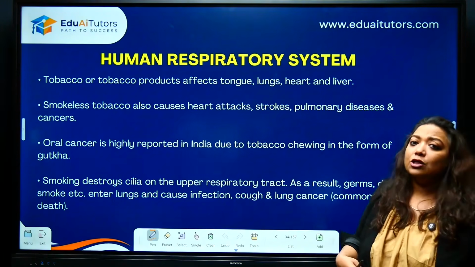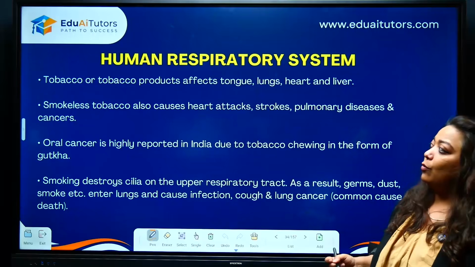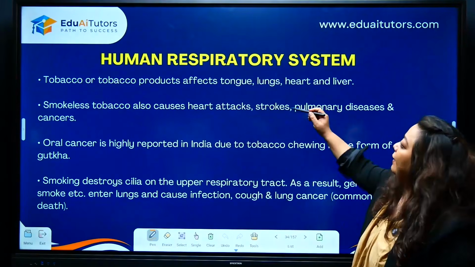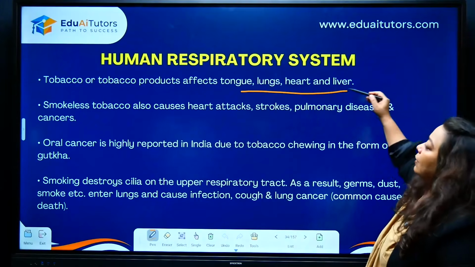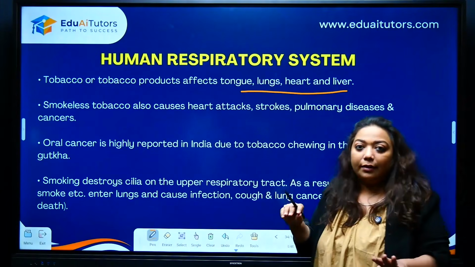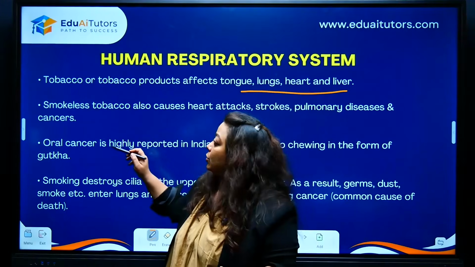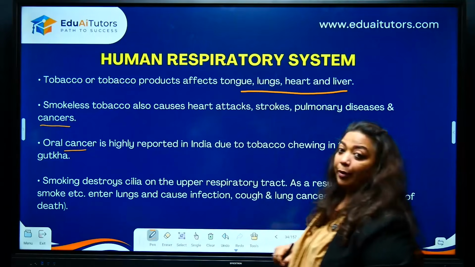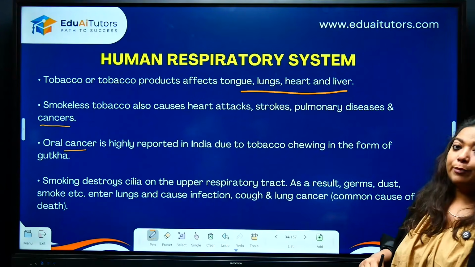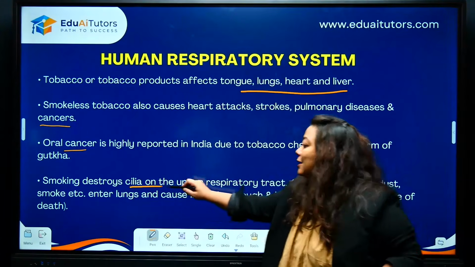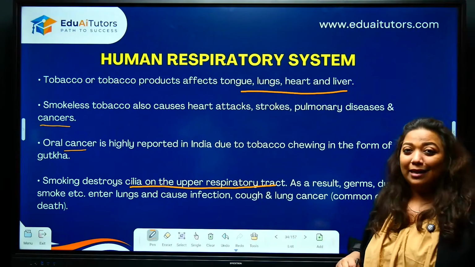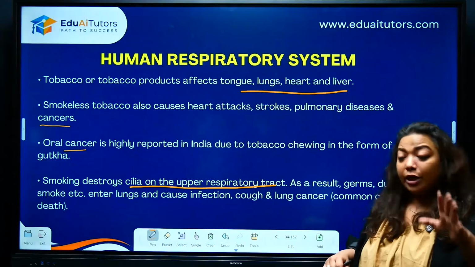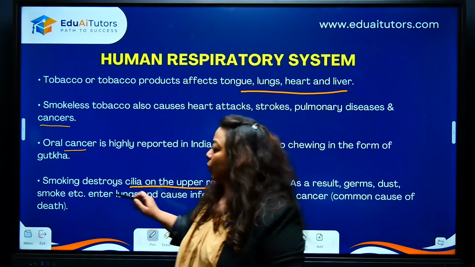If in case you are asked what are the disorders of the respiratory system, what affects, note down, tobacco or tobacco products can cause lung, heart and liver diseases. People, please note, it can also cause cancer. Oral cancer is also pretty common. Also, you are expected to know your respiratory tract has got hair-like structures called cilia. So that cilia is the one which is going to get damaged or destroyed by repeated smoking.